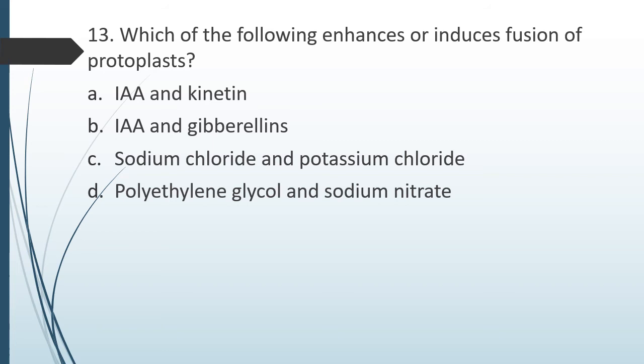Option A IAA and kinetin, option B IAA and gibberellin, option C sodium chloride and potassium chloride, or option D polyethylene glycol and sodium nitrate. So of these 4 steps or 4 strategies, which one can be used to induce fusion of protoplasts? The correct answer is option D, polyethylene glycol and sodium nitrate.